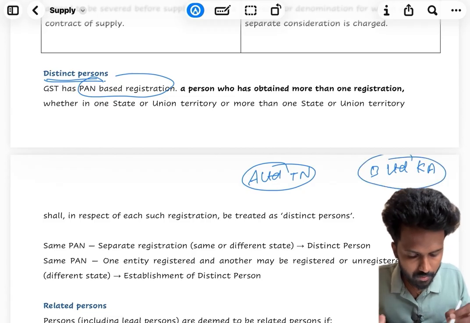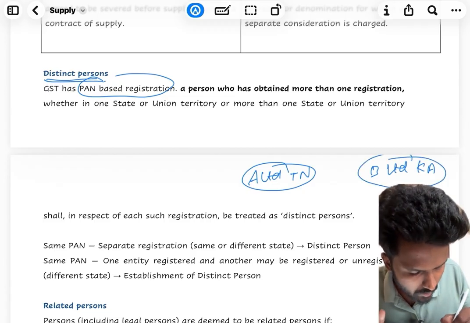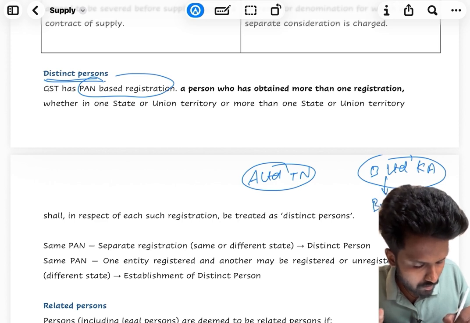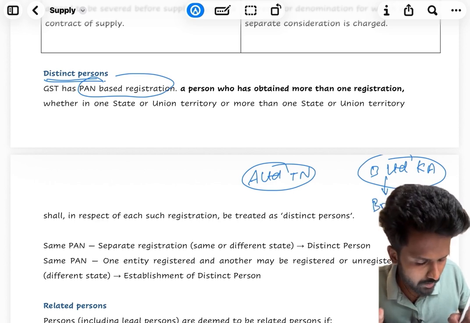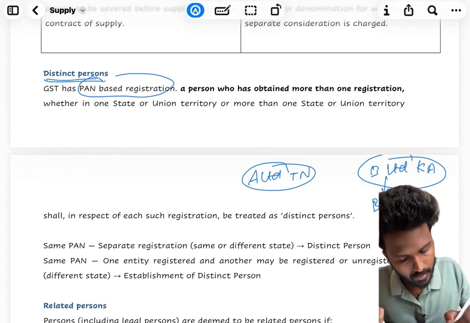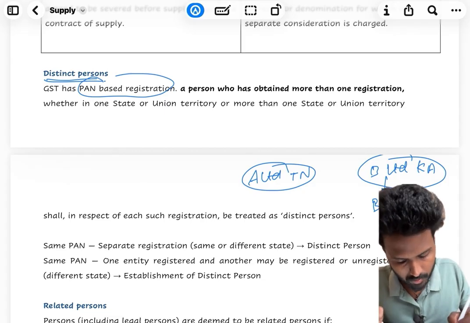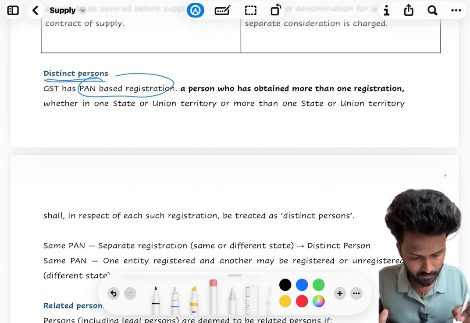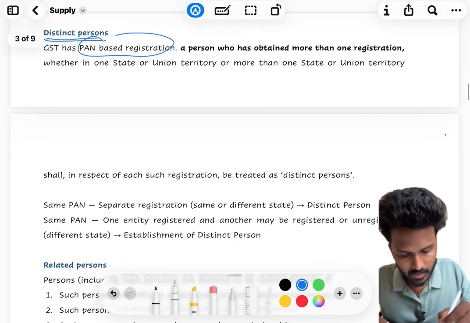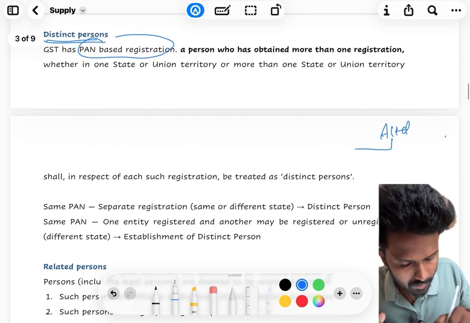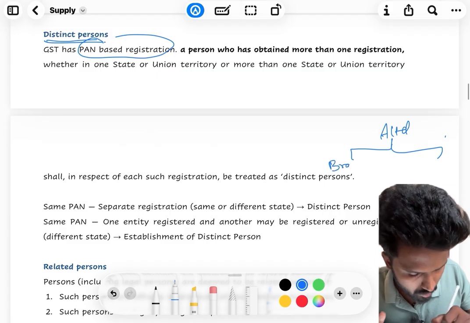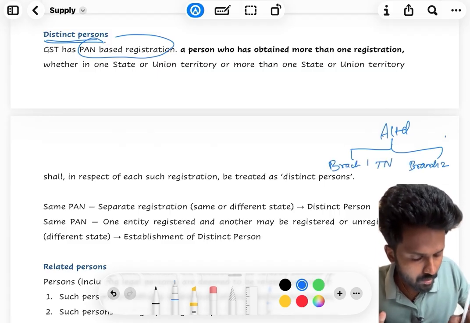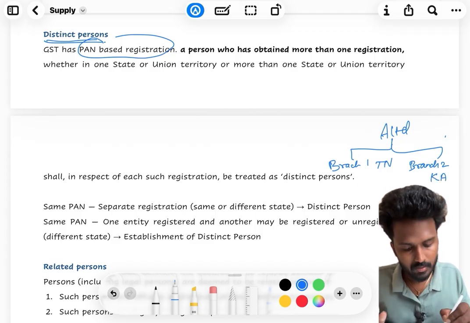So these two, B, which is a branch of A Limited. Instead I can say A Limited, branch 1 in TN, branch 2 in Karnataka.